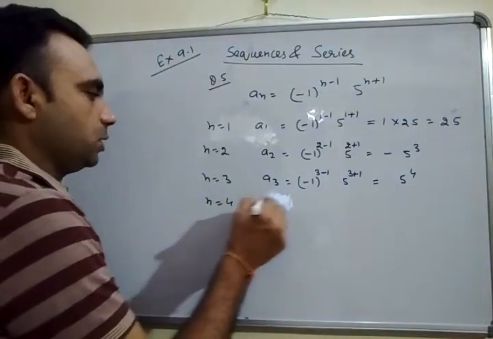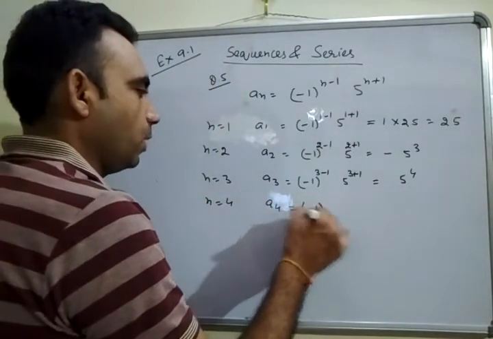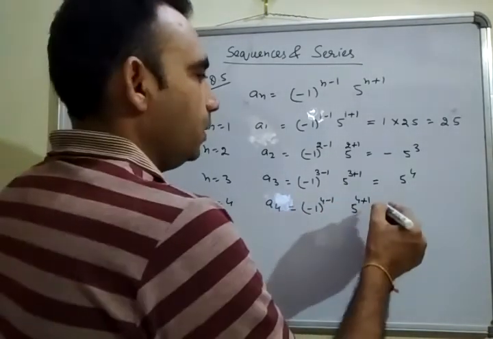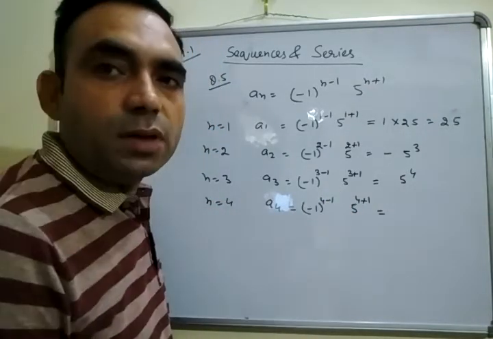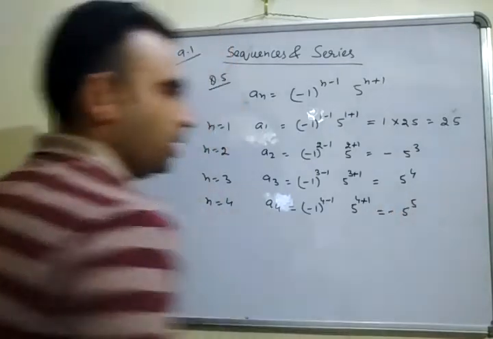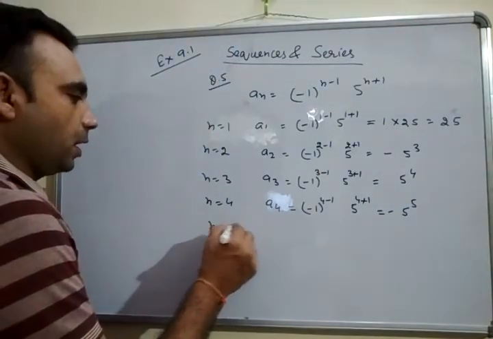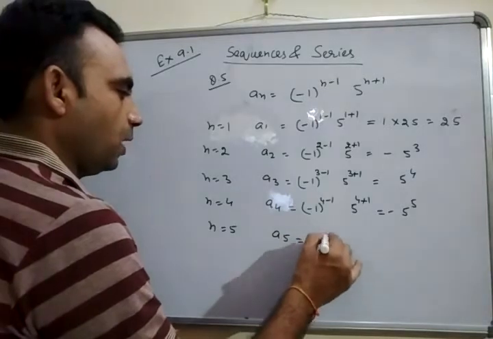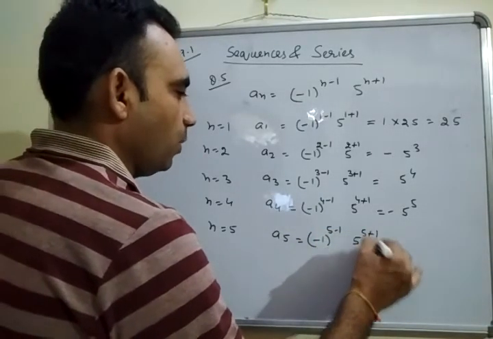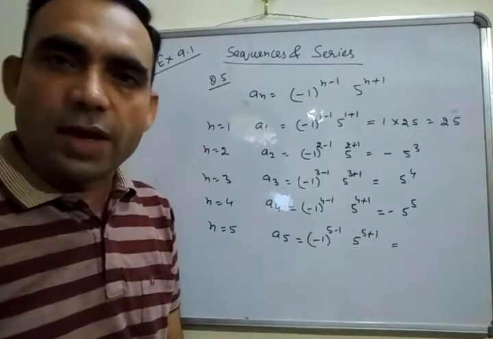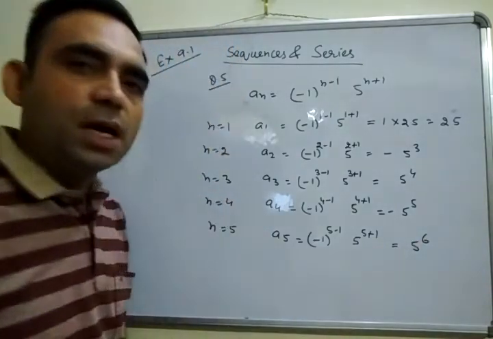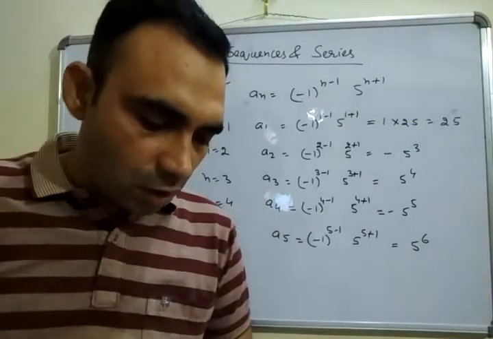Similarly, if we take n is equal to 4, a4 is (minus 1) to the power 4 minus 1 times 5 to the power 4 plus 1. What we get is (minus 1) to the power 3, which is minus 1, times 5 to the power 5, which is minus 5 to the power 5. And taking n is equal to 5, a5 is (minus 1) to the power 5 minus 1 times 5 to the power 5 plus 1. Again (minus 1) to the power 4 is positive, and so the term is 5 to the power 6. These are the first 5 terms of the given sequence.